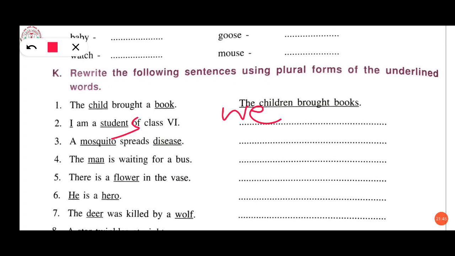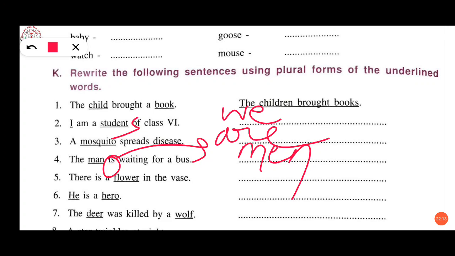Third one, a mosquito spreads disease. Simply you will write mosquitoes spread diseases. Mosquitoes spread diseases. Now, the man is waiting for a bus. Man will change to men in plural. So the men are, is will change to are. We always use is for singular, and for plural we have to use are. So the men are waiting for a bus.